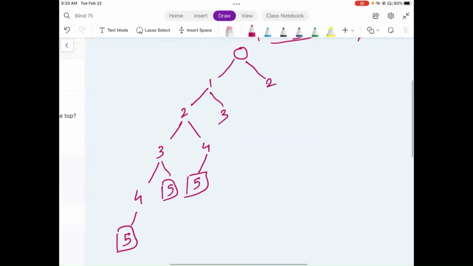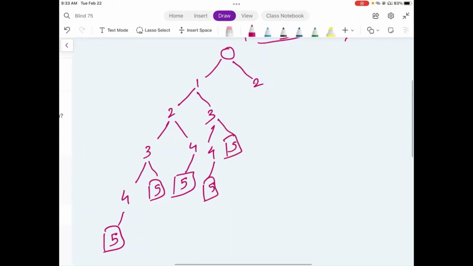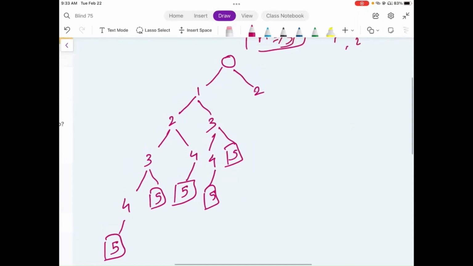Now, at this value 3, we still have two options. We can either take one step and reach 4, and again take one step and reach 5, or we can take two steps directly and reach 5. Now we have exhausted all the possibilities on the left side of the tree, where the first step is 1. So now let's explore the possibilities on the right side.